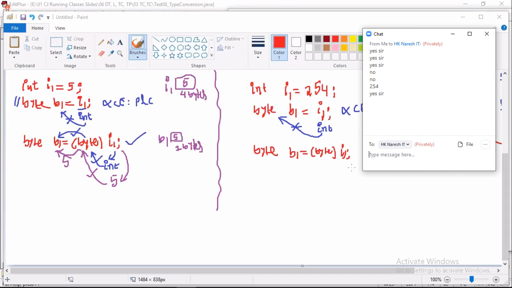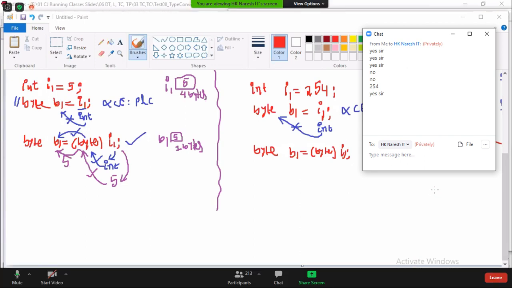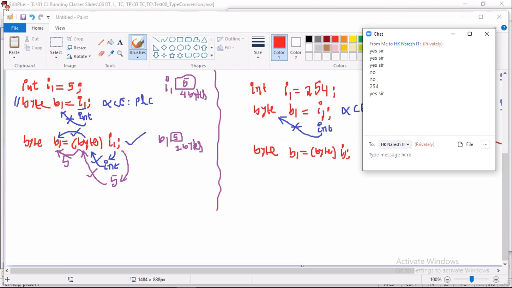You also, Subham. Is it compiled or not compiled? Sushovan, unmute.